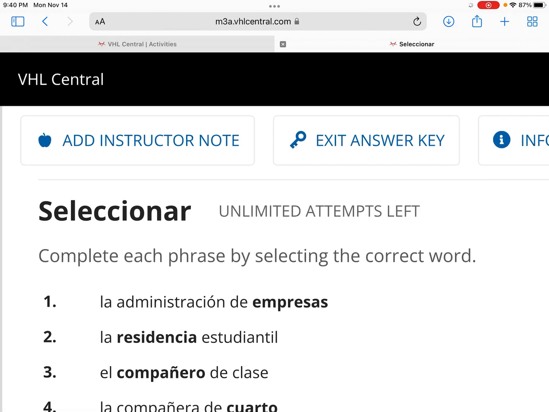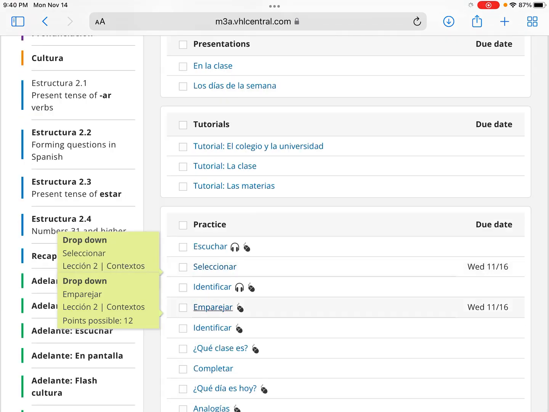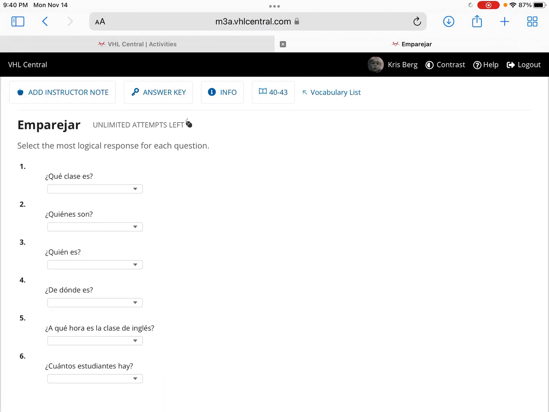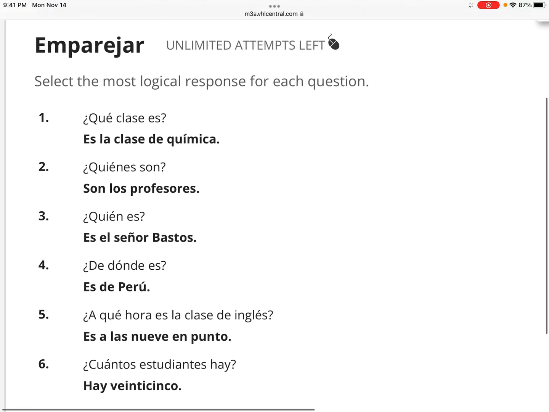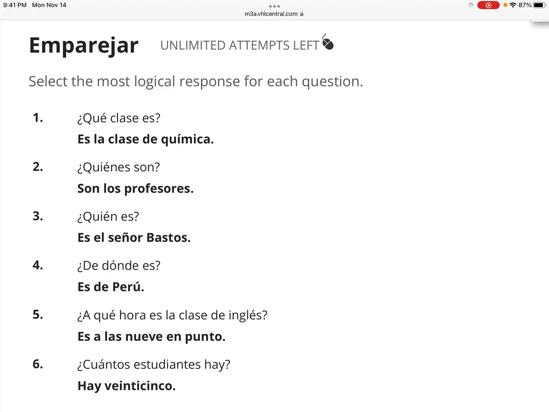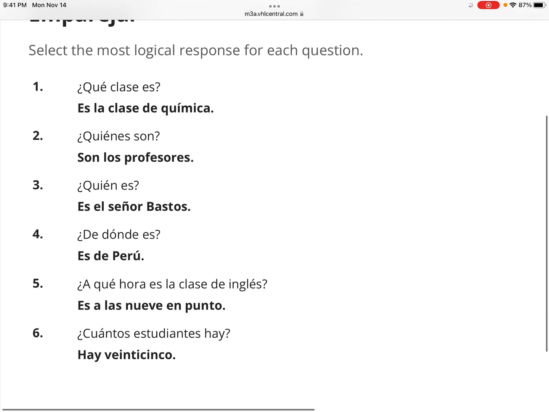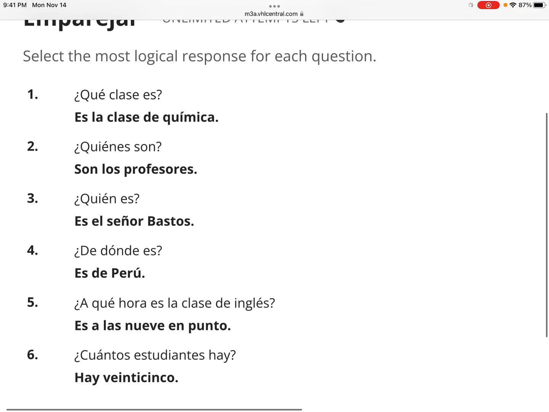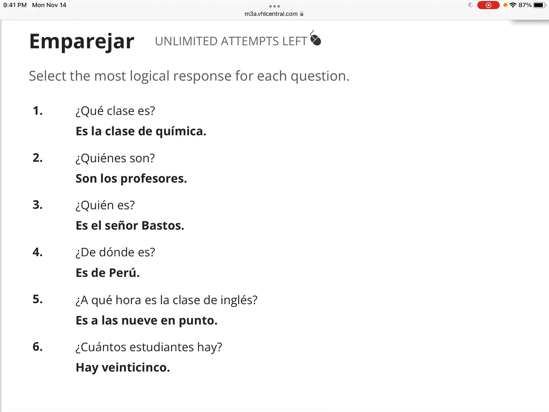Let's jump to the other assignment, emparejar. You had to pair up some answers. What class is it? Es la clase de química. ¿Quiénes son? Who are they? They are the teachers, son los profesores. Who is it? ¿Quién es? Es el señor Bastos. ¿De dónde es? Es de Perú. Where is he from or where is she from? Es de Perú. ¿A qué hora es la clase de inglés? A little flashback to lesson 1. Es a las 9 en punto. And ¿cuántos estudiantes hay? Hay 25. So using some of those question words that we'll learn more of later in lesson 2.